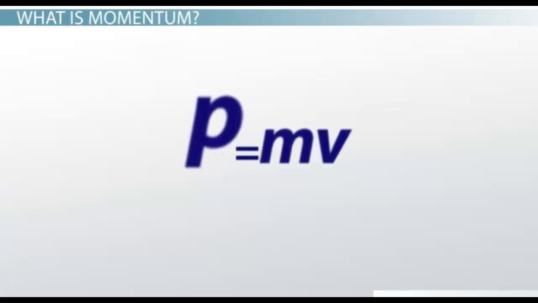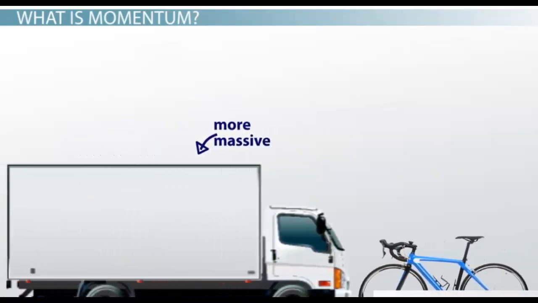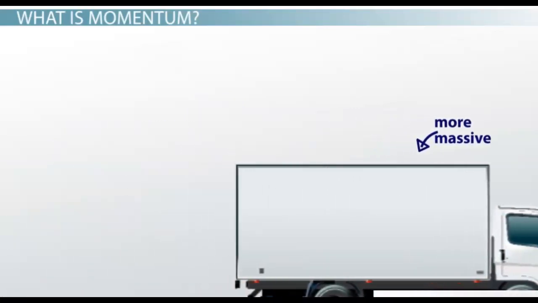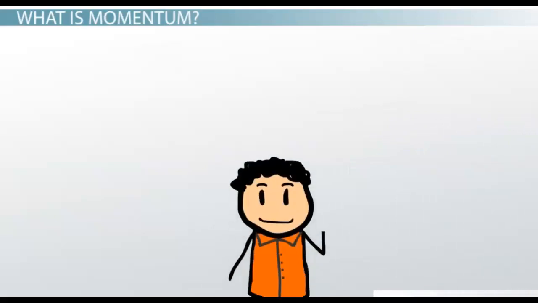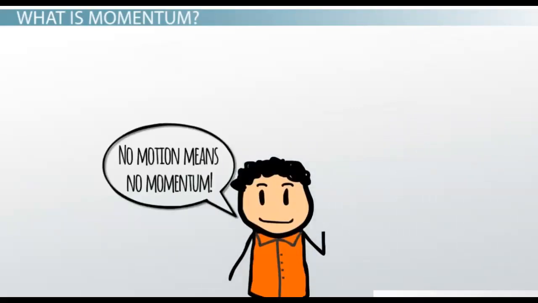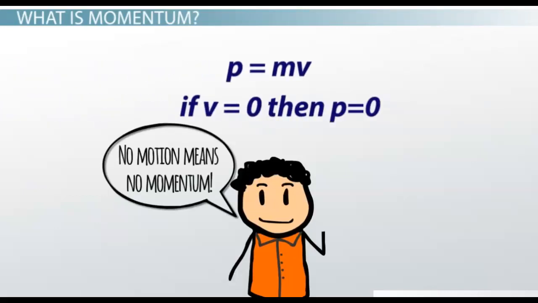In this way, we can see that both the bike and the semi have a large momentum, but the semi is still more because it is far more massive than the bike. This also means that an object at rest does not have momentum. The velocity of an object at rest is 0, so there's no movement. In order for an object to have momentum, it must be moving.